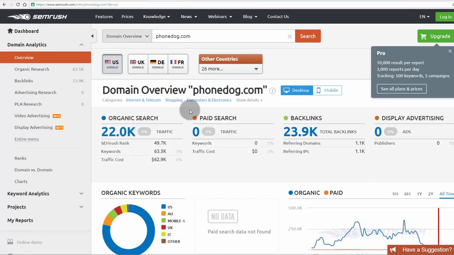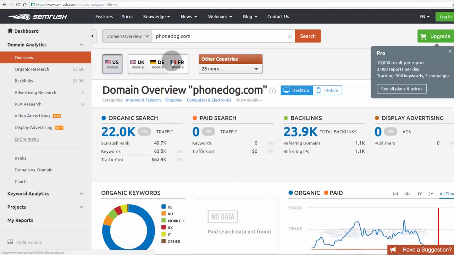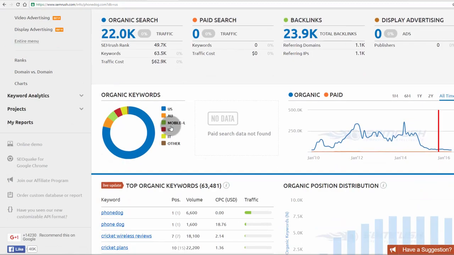Ranking of a website, the number of organic search terms, or the total revenue of a website, everything varies from one tool to another tool. For example, SpyFu's estimation of phonedog.com varies from SEMrush's estimation of phonedog.com. So you don't need to care about these things. The only thing we need to care about at this stage is organic keywords, the top keywords that are bringing traffic to these websites. So let's scroll down.